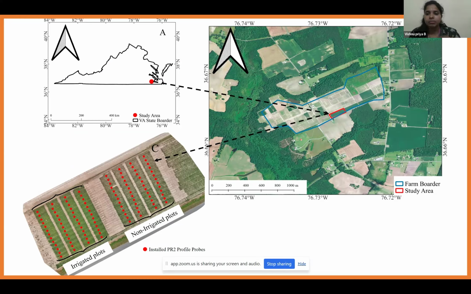This is the total village image, where the blue dots are the farm border, and the study area of the particular village has been marked as shade. So the drone is used over the particular region, and it analyzed the soil in the area. It shows that the area has been differentiated into irrigated plots and non-irrigated plots, and here it shows the crop density and soil condition in the red colored dot images. So this will be the output of the soil analysis.